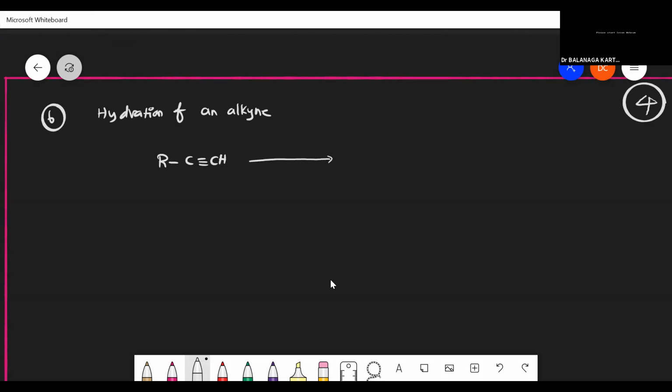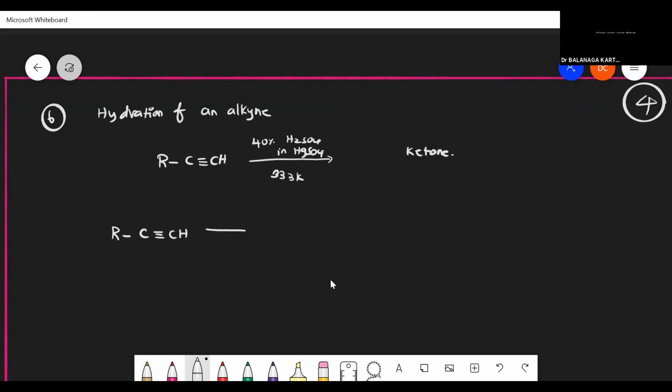If I use approximately 40% H2SO4 with HgSO4, mercuric sulfate, at a temperature of 333 Kelvin, I get either aldehyde or ketone. Here usually I get ketone as my product.